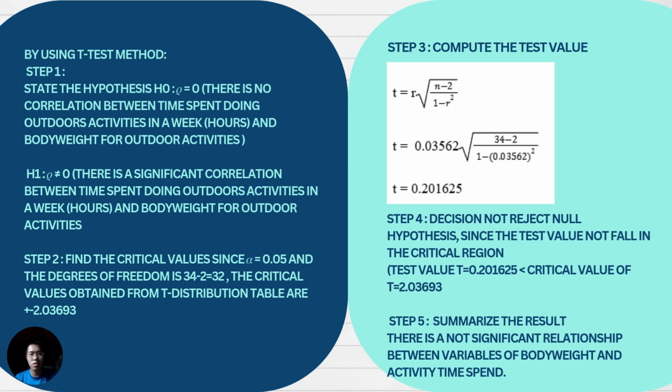Step 4 is to make a decision. Since the test value does not fall in the critical region, the null hypothesis is not rejected. Step 5, to summarize the result, there is no significant relationship between the variable body weight and the time spent on outdoor activities.